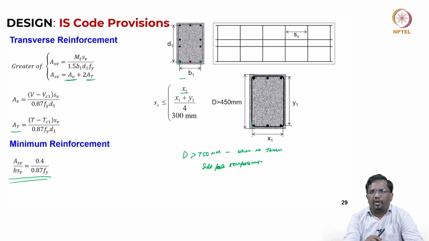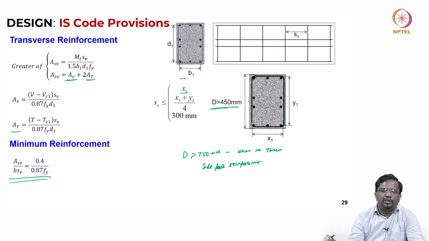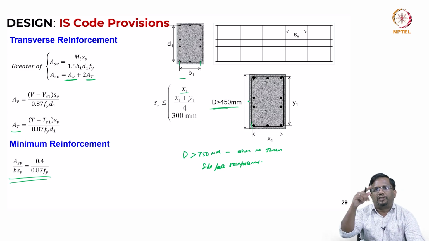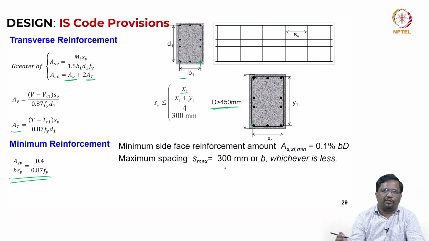However, the moment you have torsion, even when the depth is just above 450 mm, the code is mandating you to have some side face reinforcement. The reason is the torsion is going to create tension on all the 4 sides. You saw that spiraling crack. To tackle that, we need both stirrups as well as longitudinal bars. So, that is the reason the code is asking us to provide, even when the depth is more than 450 mm, side face reinforcement.